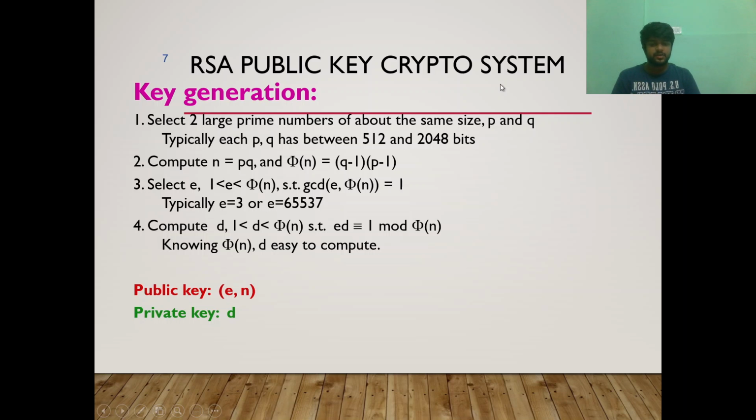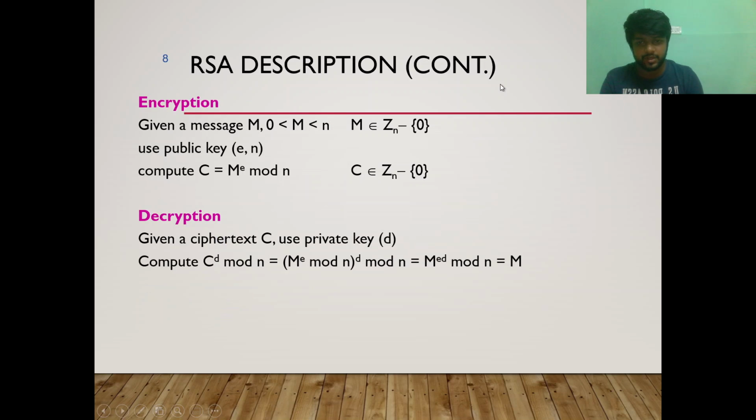The two keys which are generated: one of them is a public key and the other will be the private key. Sorry for the mistake. The public key should be (e, n), and the private key is d. These are the two keys we have to compute. The only thing we have to keep in mind is that the keys should be in the range 1 to phi of n. Just one condition we have to keep in mind.